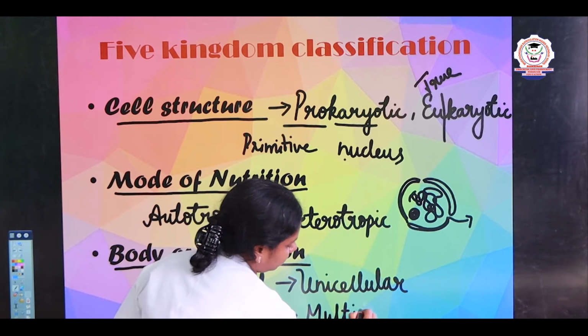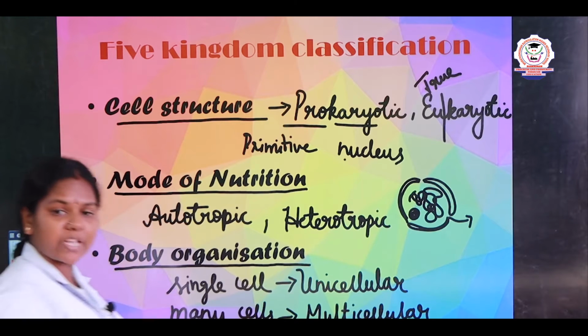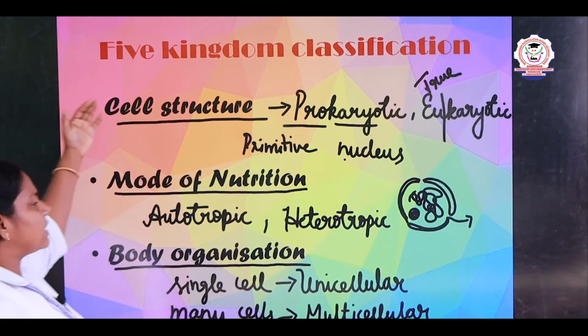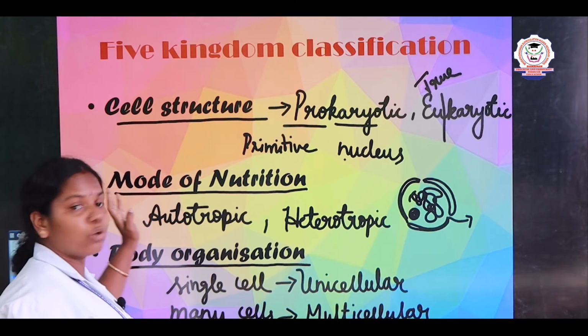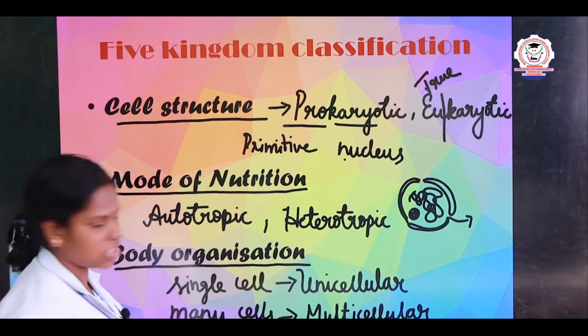So, what is the classification based on, children? R.H. Whittaker's classification is based on three things. One is the cell structure, next one is the mode of nutrition, and the last one is body organization.